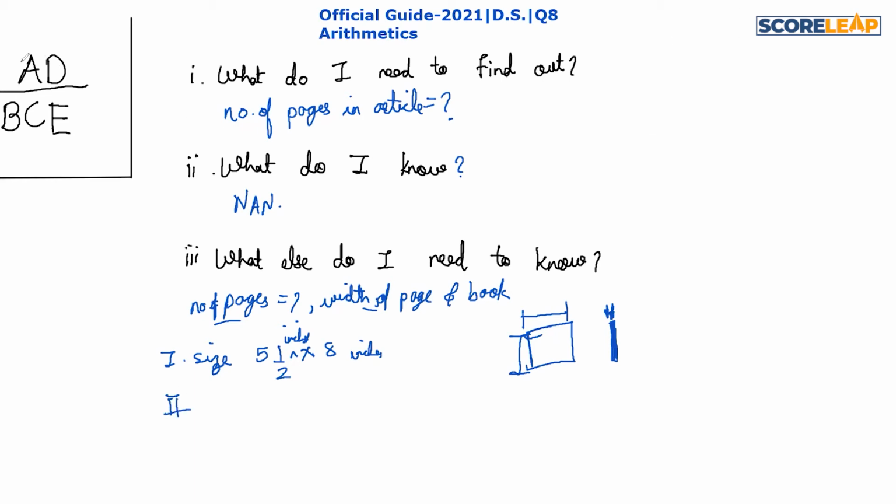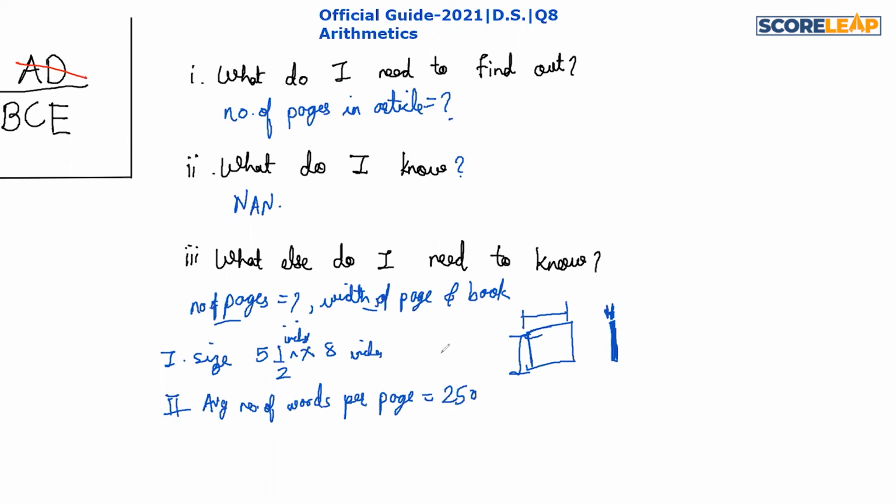Whenever it is not sufficient, we cross AD and we jump to the next statement. So the next statement is: the average number of words per page is 250. So the average number of words per page is equal to 250.